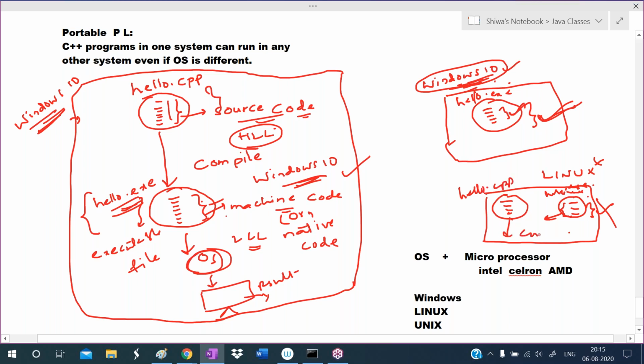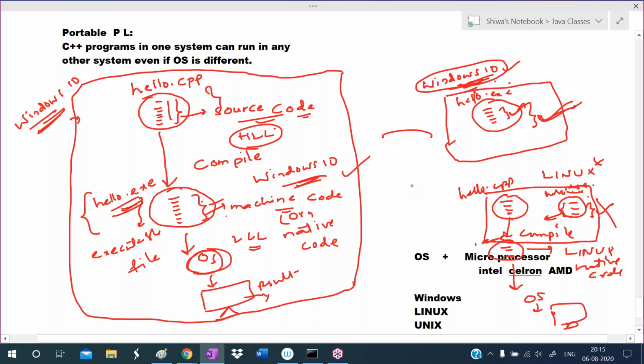Now again we have to compile here, and that will generate the exe file. This exe file contains which native code? Linux native code. This Linux native code can be understood by the operating system, so it displays the result to us.